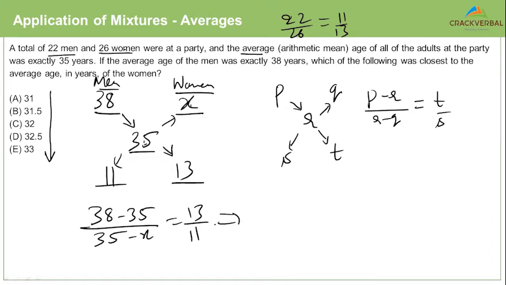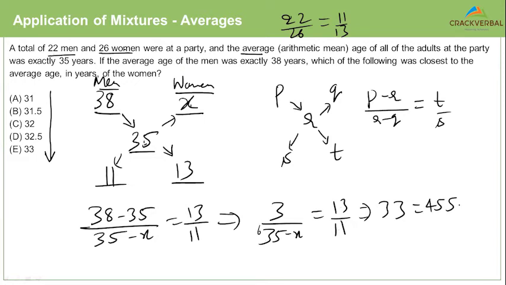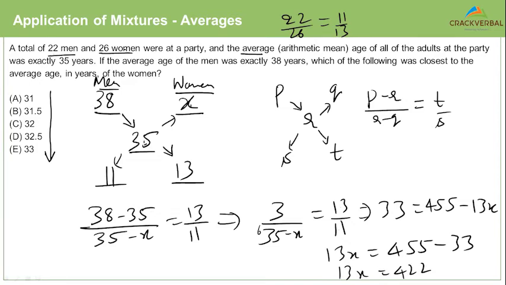So what do we have here? We have 3 by (35 minus X) equal to 13 by 11. 11 into 3 is 33. 35 into 13: 13 5s are 65, 13 3s are 39 plus 6, 45. 455 minus 13x. So I can say 13x is equal to 455 minus 33. 13x equal to 422. So x equal to 422 by 13.